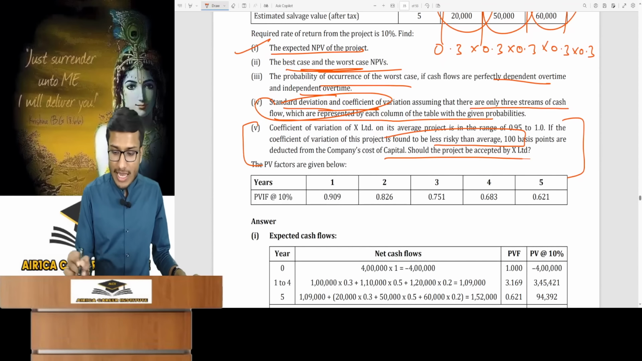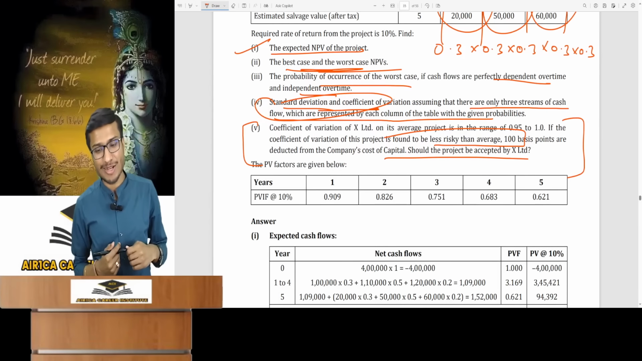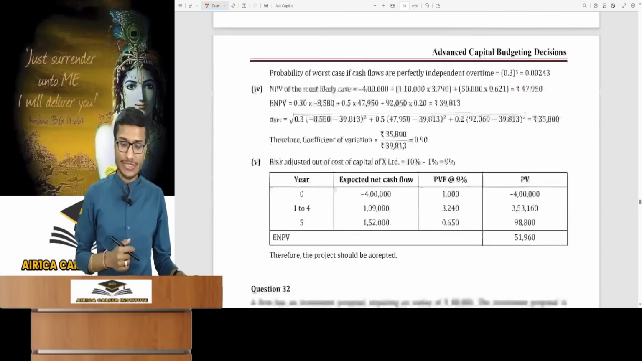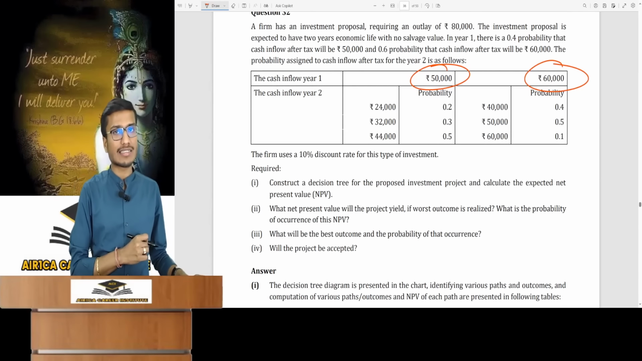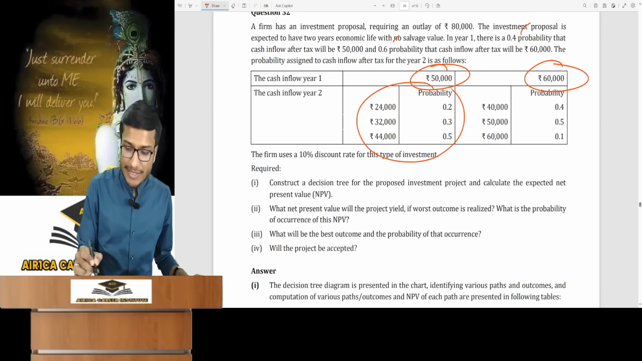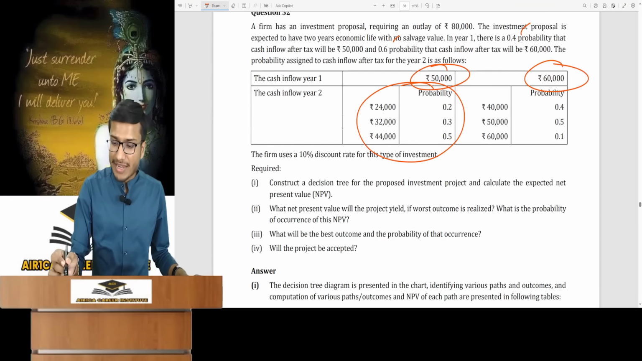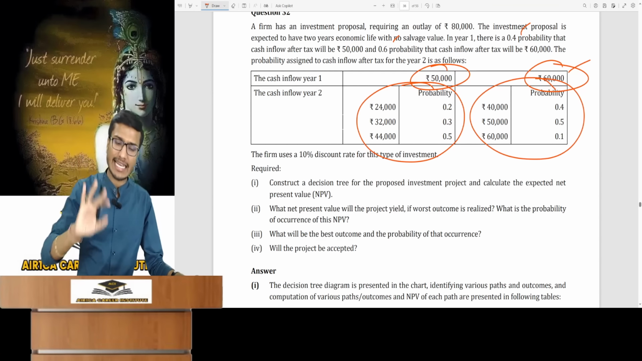Now should the project be accepted? Nothing is said. Back to normal question. Assume same perfectly independent. I have explained this long question to you. Next, for this question, the first year's cash flow has given probabilities. Second year cash flow depends on the first year. And if the second year's cash flow depends on the first year's, it is moderately dependent. You'll easily understand this question.